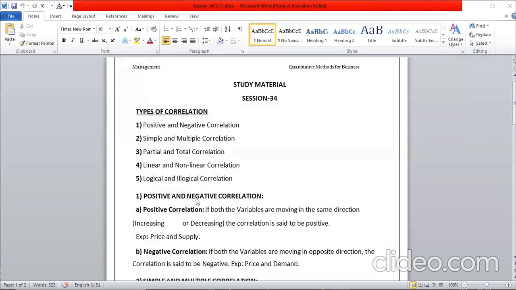The first one, positive and negative correlation. Positive correlation, if both the variables are moving in the same direction, increasing or decreasing. Variables means some changing values. It may be increasing or decreasing. For example, the price and supply.